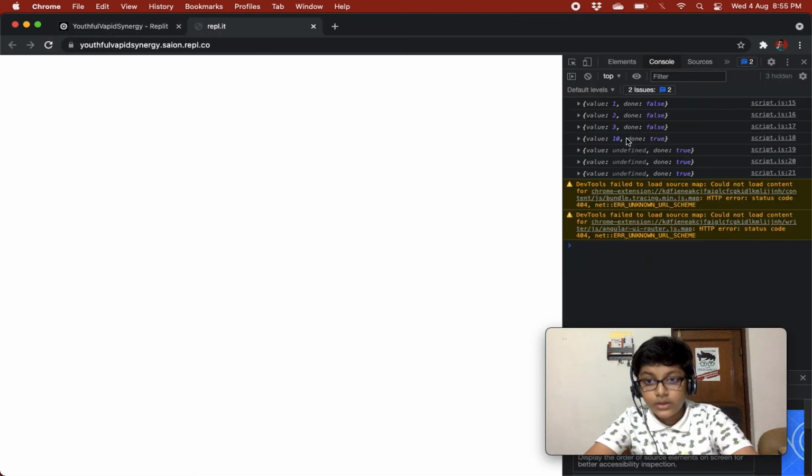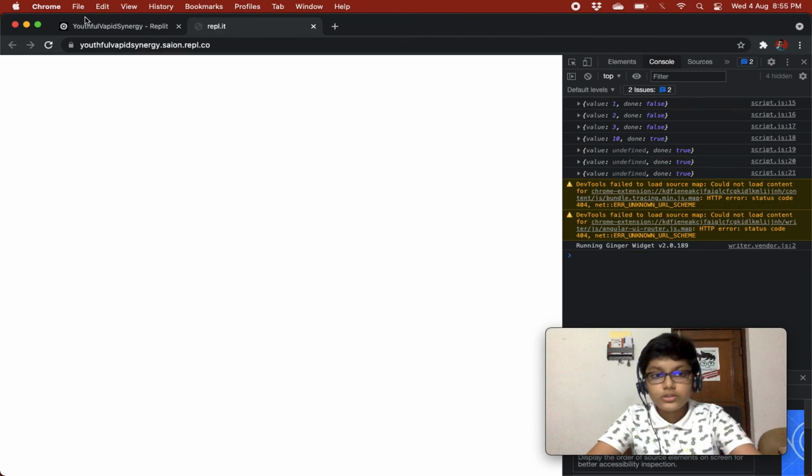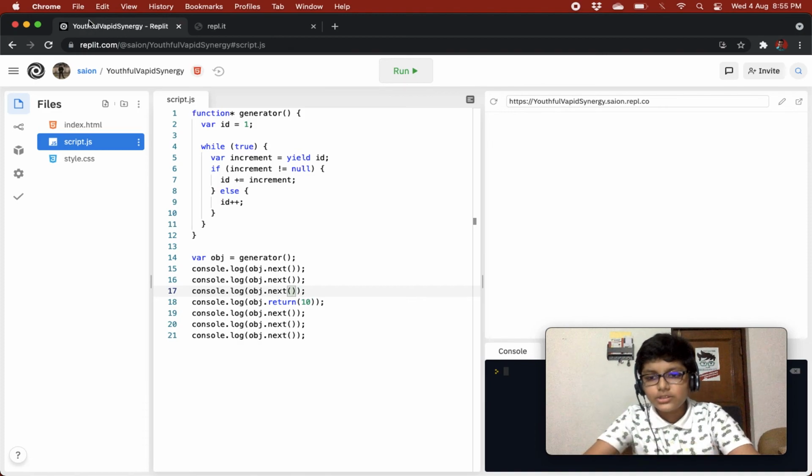So you see 1, 2, 3, 10, and undefined, undefined, undefined, done is true, because now the return method instantly finishes the function work. It says that the function is now over, its work is done, and it just returns whatever we pass it. Okay, so this is not that useful, but if you want to break out of a function, you can use this. If you want to, in the middle of something, break out of the generator function, then you can use the return method.